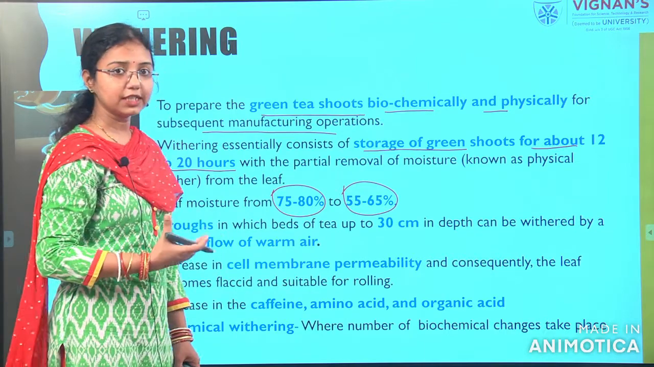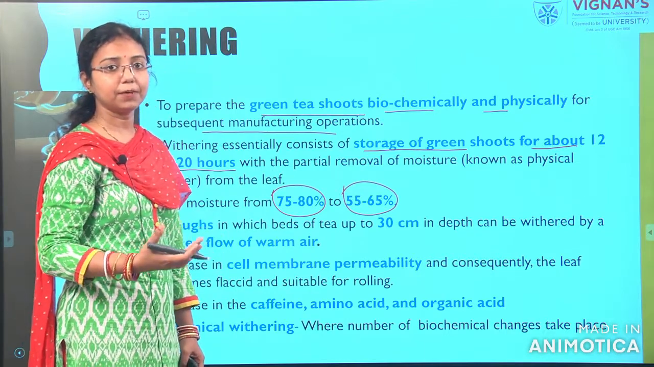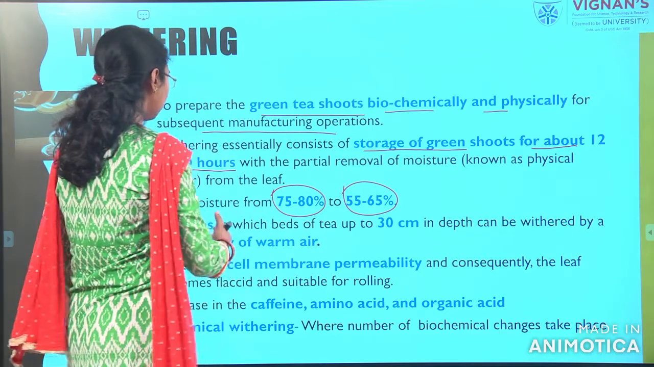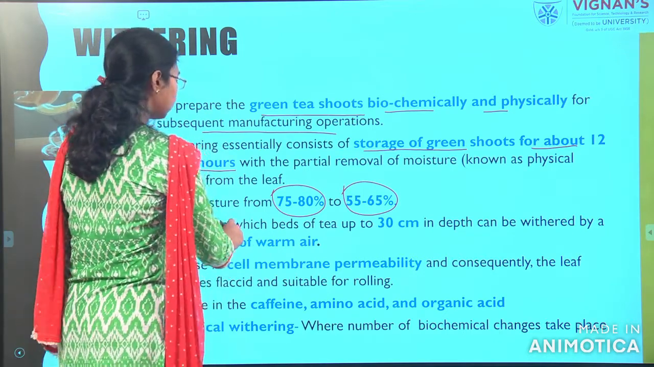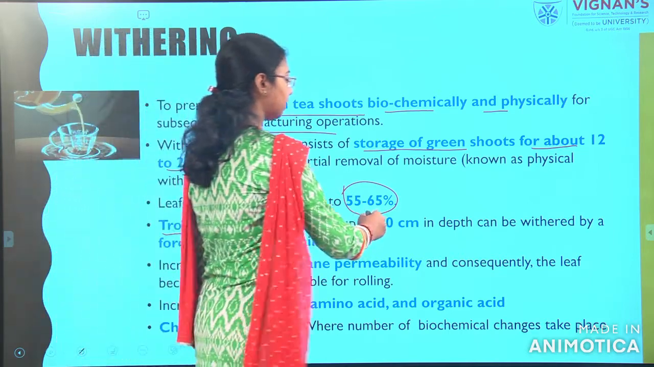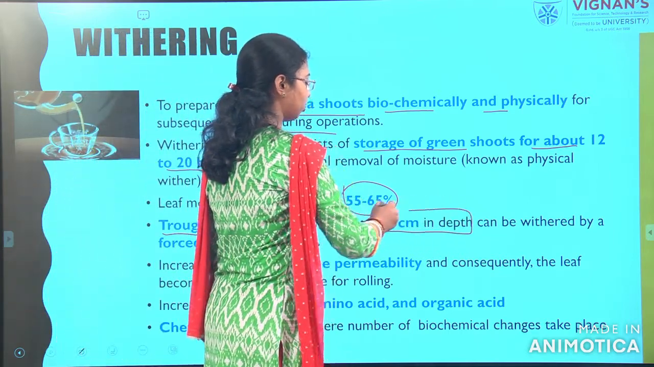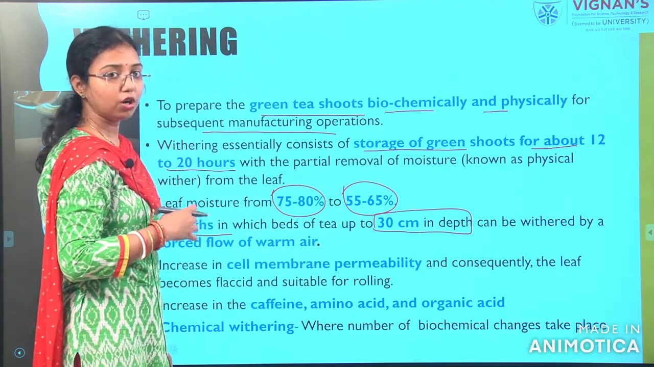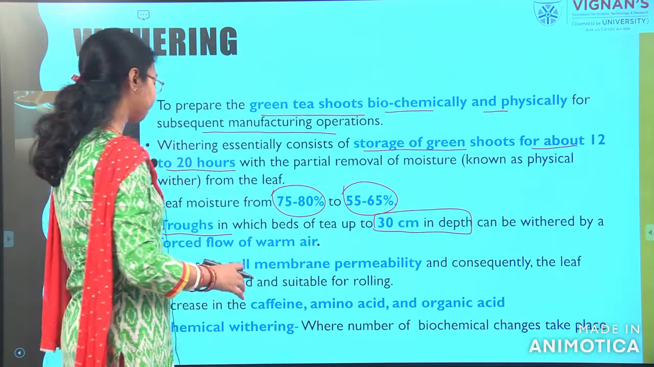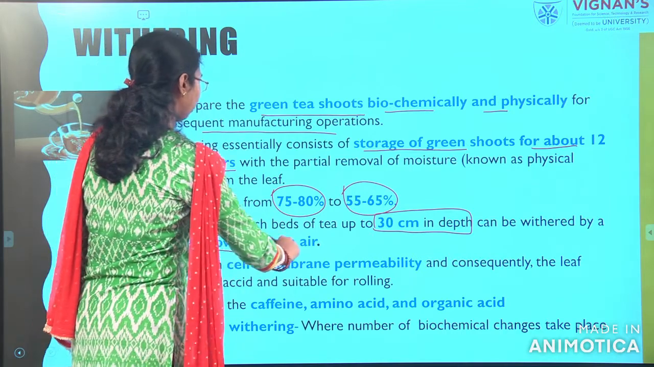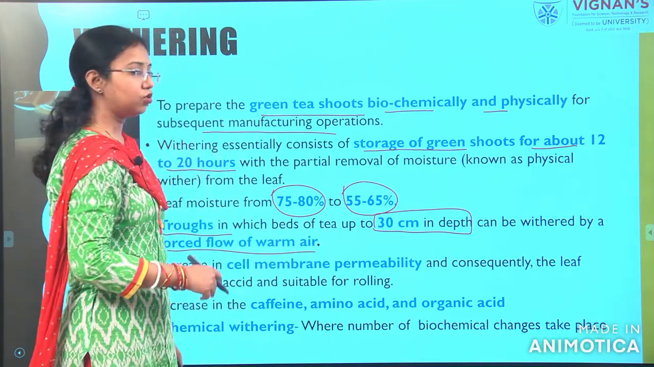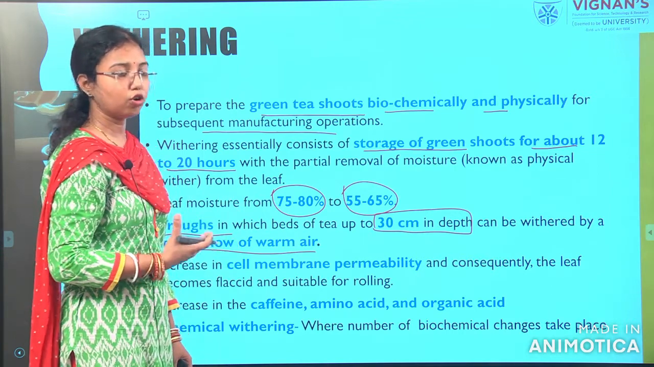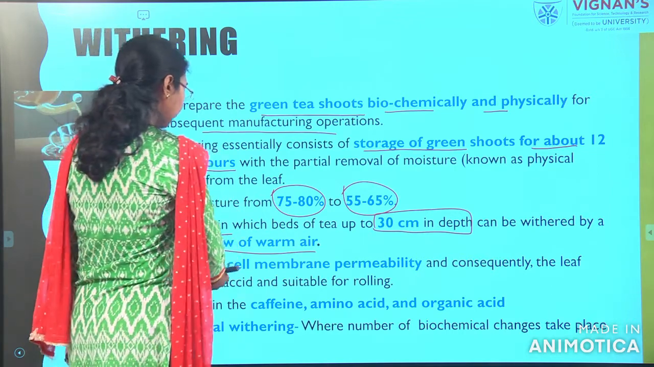We are not treating it, we are just simply keeping it, or passing dry air through it. In the beds, we can keep a depth of up to 30 centimeters to make the thickness of the bed, and we force the flow of warm air. I told you already, there are two methods: either simply keep it or pass hot air through it. What will happen in this case?